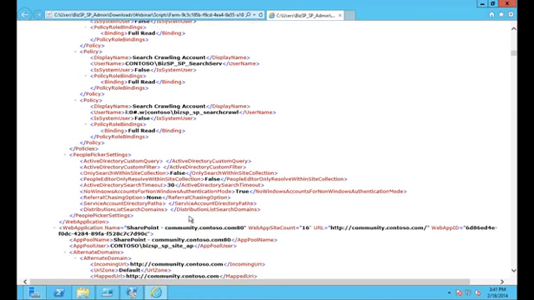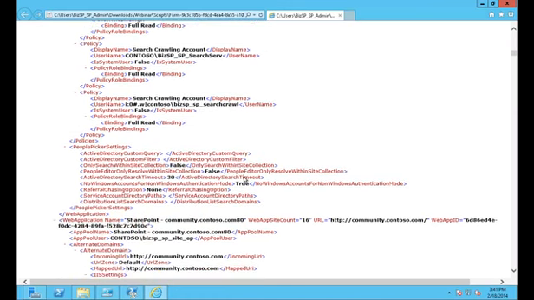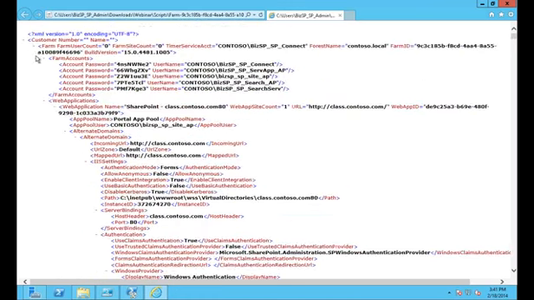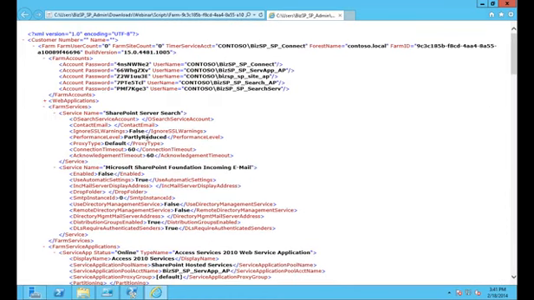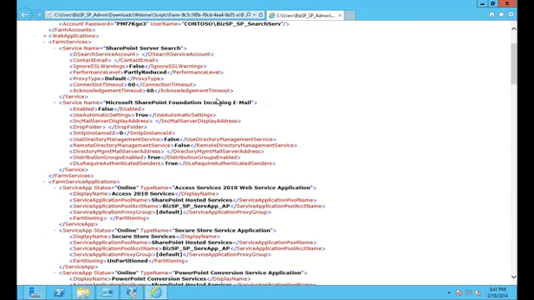Same with people picker settings. I don't have anything custom set there. So lots of information, and that's just web apps. If we look at farm services, we've got OSearch. That's just the sort of WSS search that nobody really uses in standard enterprise. But if you're in Foundation 2010 or 2007, that would be Foundation search.